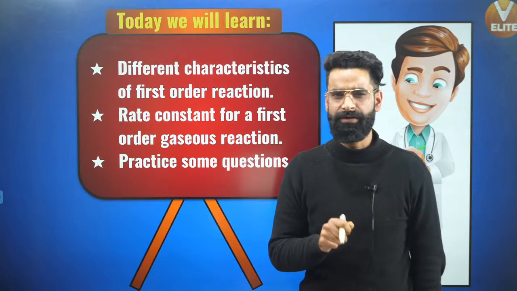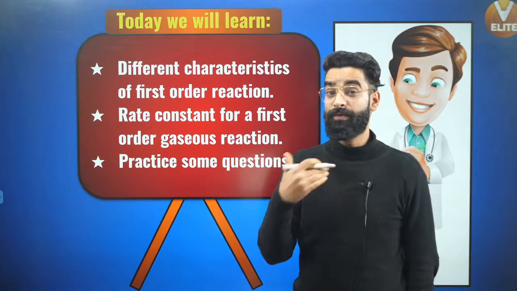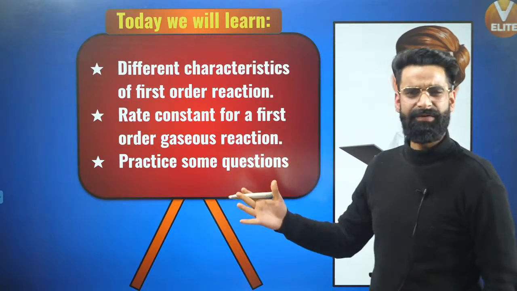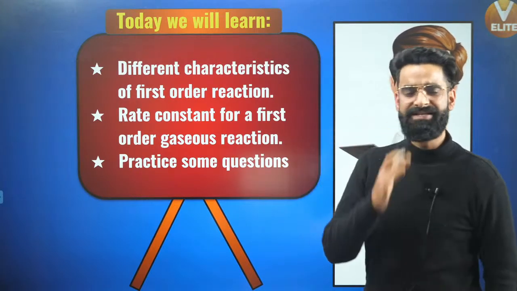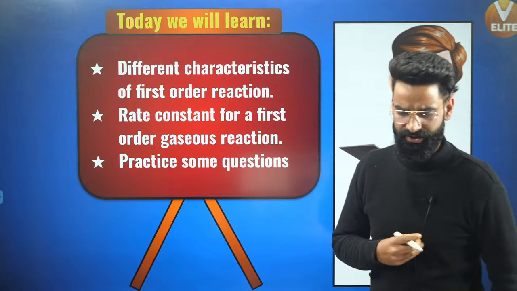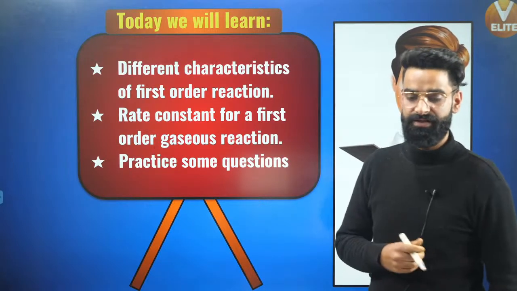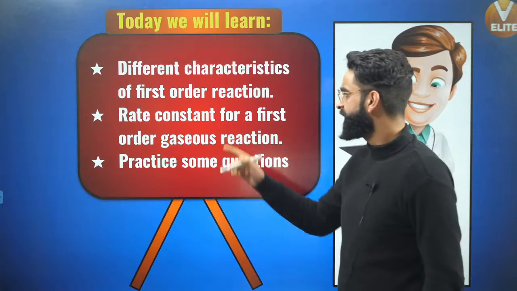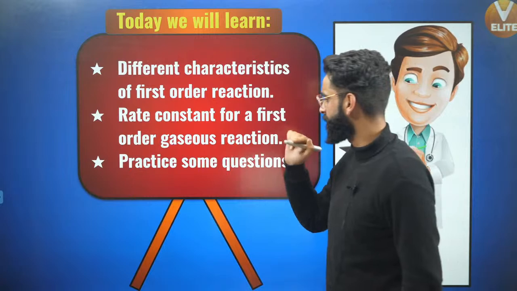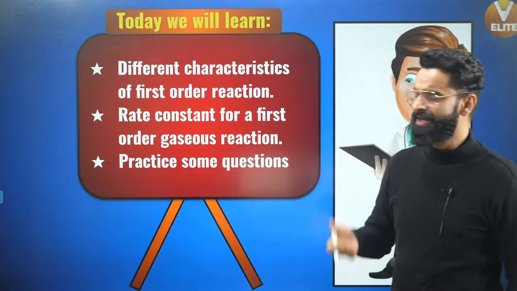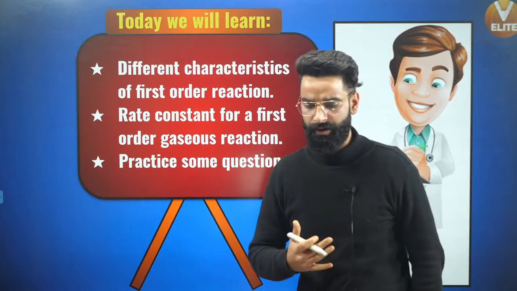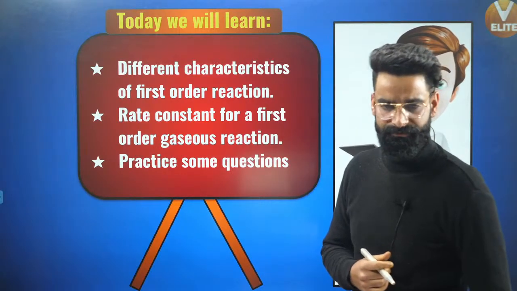Yes, in which we talked about the degree of dissociation, how to calculate the degree of dissociation in case of a first order reaction. A lot of things we talked about in the last session, which were basically the characteristics of the first order reaction. There are a few more characteristics of first order reactions left, and we are going to cover them first. Then we'll be moving to the rate constant for a first order gaseous reaction, and there are definitely going to be some good questions which will help you in clearing the concepts as well.